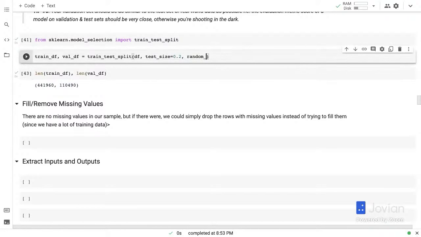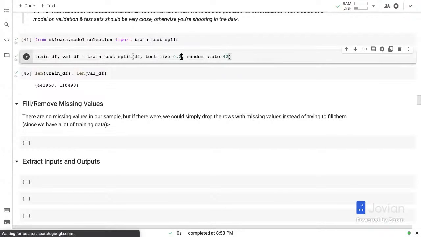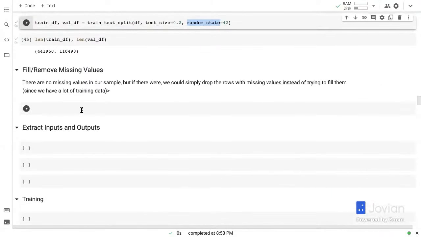I'm also going to set random_state equals 42, just so that I get the same validation set every time I run the notebook. This is important because your scores may change slightly if each time you're creating a different validation set. And also if you're combining models across validation sets, that leads to data leakage, etc. So to fix the validation set, the random set that is picked, I'm going to set the random state to 42. Okay.